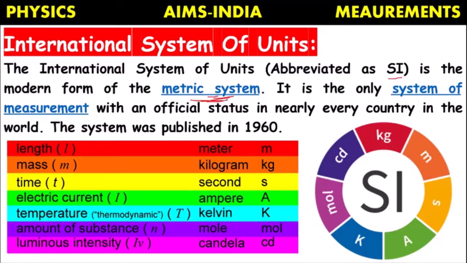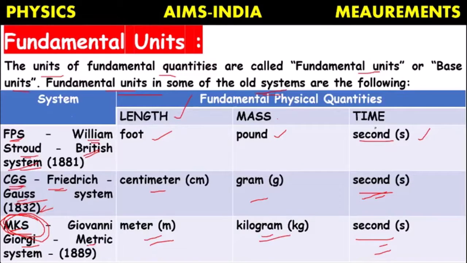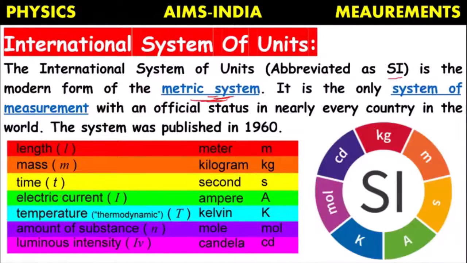In that system, along with the existing three physical quantities, length, mass, and time, they added some more quantities like electric current, temperature, amount of substance, luminous intensity as base quantities. They identified that there is a need for some more base physical quantities. So they modified the MKS system and proposed a new system called the SI system. It is the official system followed by nearly every country in the world. This was published around 1960.